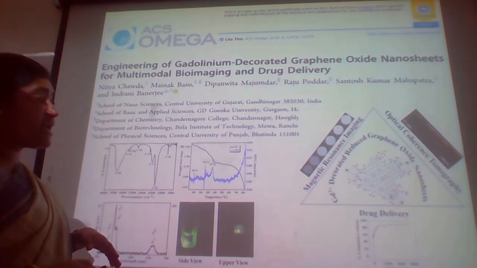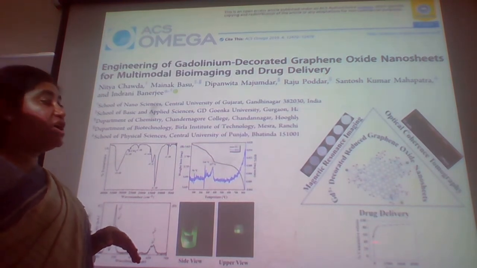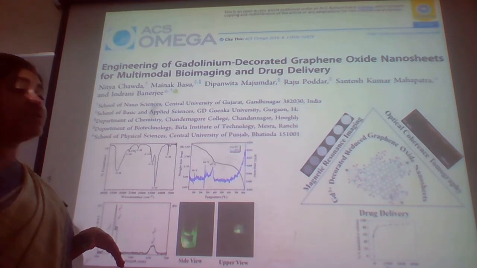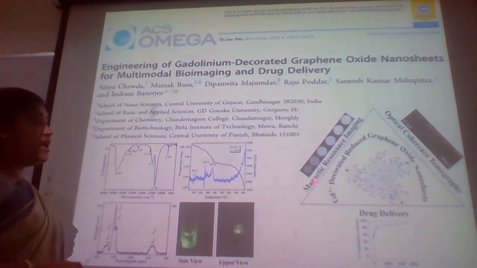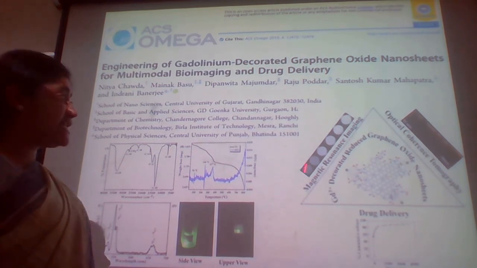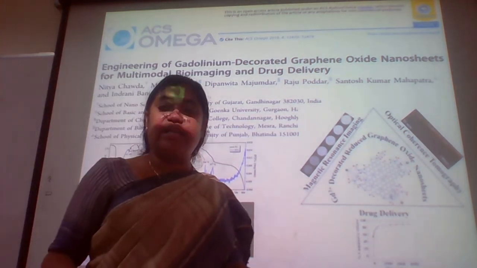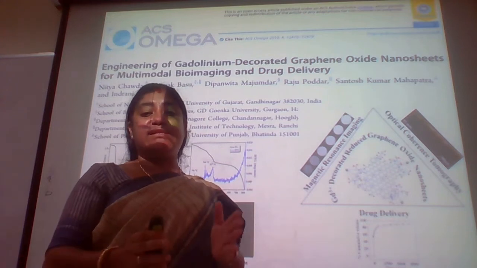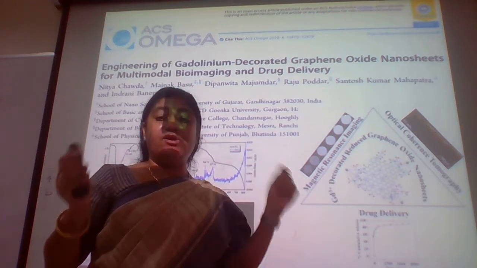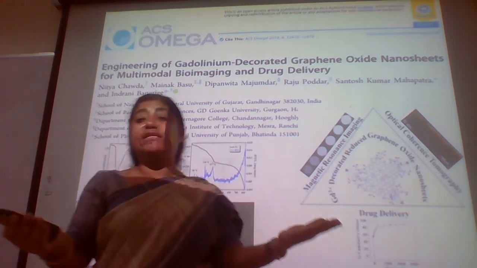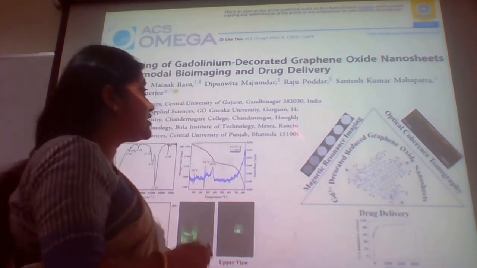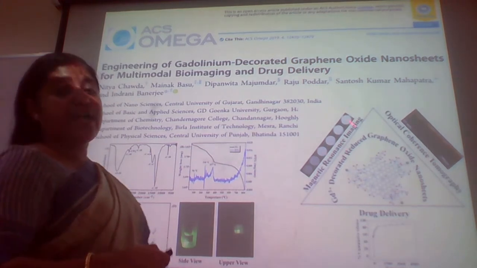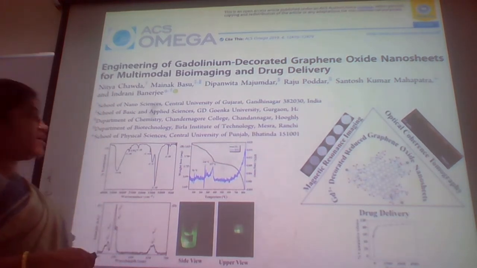This is the MRI and this is drug delivery. So you can see that we can make use of the same material for 3 different functionalities, and we have done so successfully, without any toxicity. Obviously gadolinium is highly toxic when it gets leached out during application, so we have taken care of that. If you go through this paper, you will see that we have taken care of the toxicity of the material.